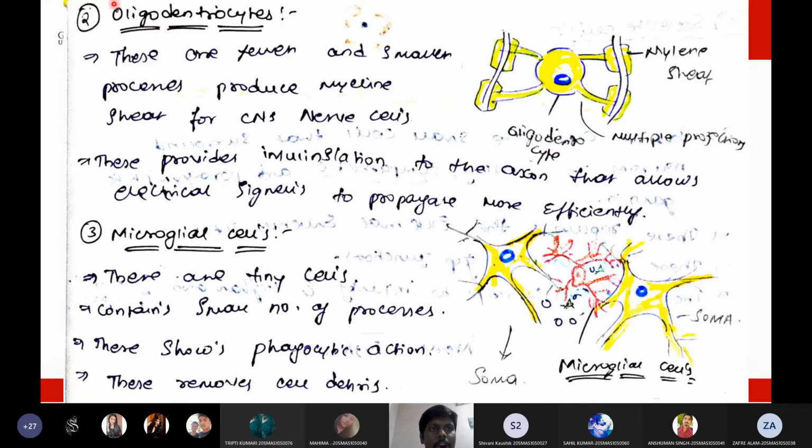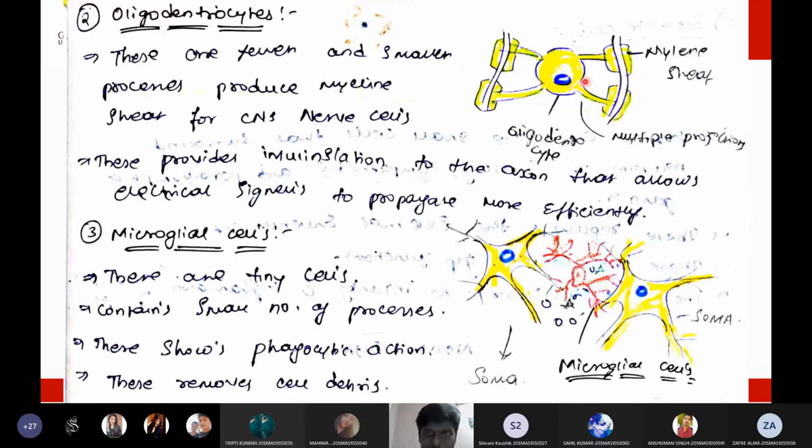Then the second cell is the oligodendritic cell. So what is the role of this oligodendritic cell? This oligodendritic cell will provide insulation. It will synthesize the myelin sheath in between adjacent neurons. Any two neurons will bind together by this oligodendritic cell, and this cell will give the myelin sheath to the neurons. Keep in mind, these are the neurons which are present inside the brain. For the neurons present inside the brain, the myelin sheath is synthesized by the oligodendritic cell.